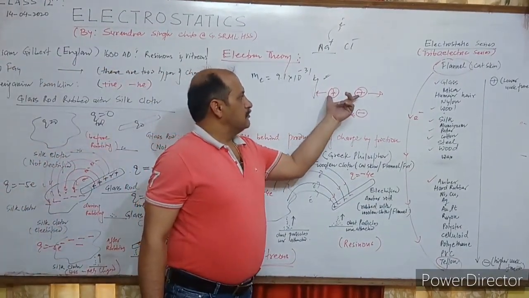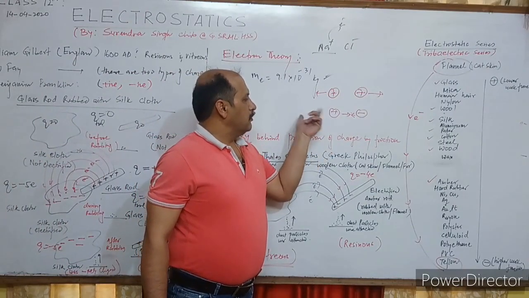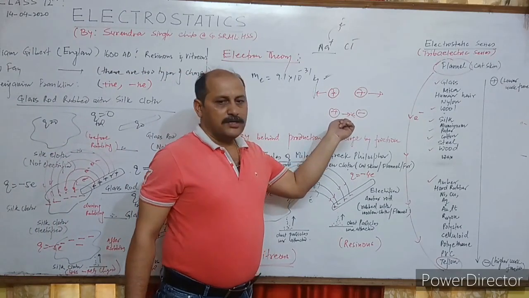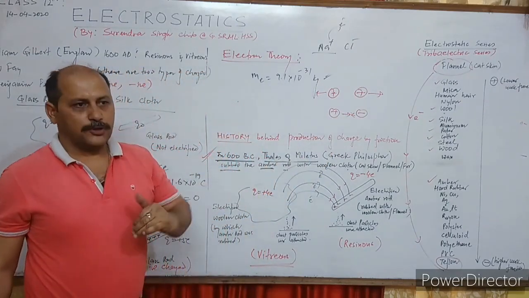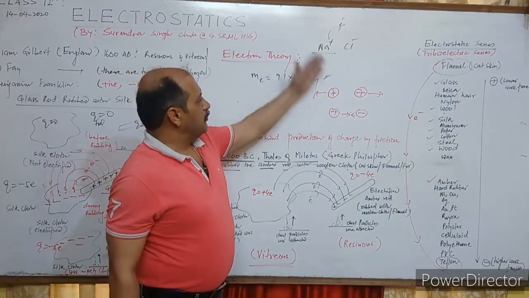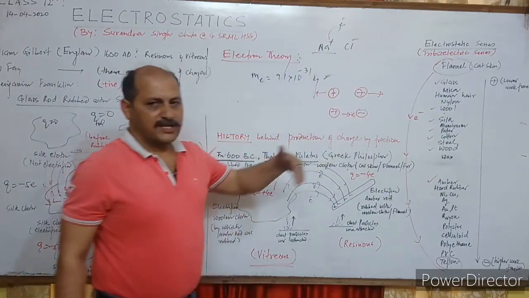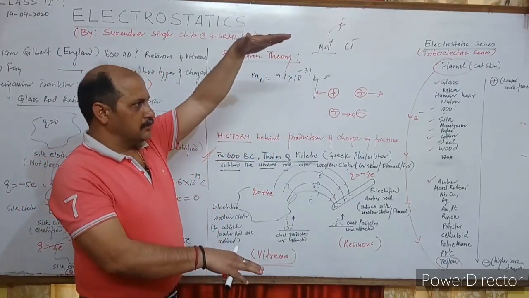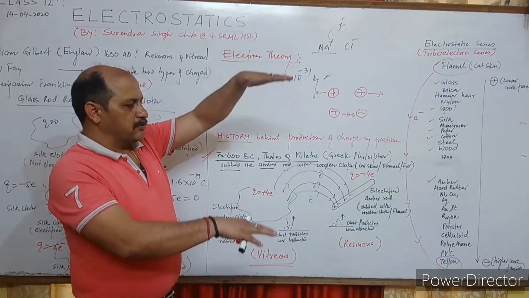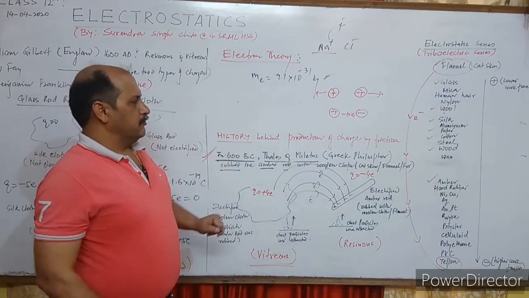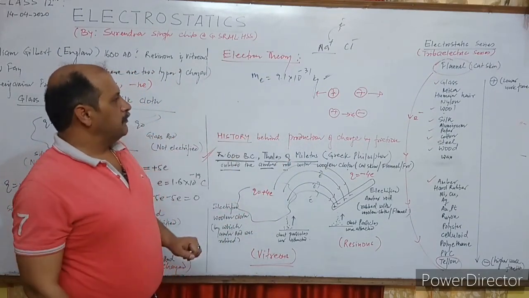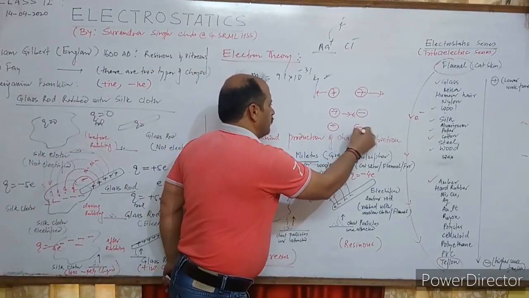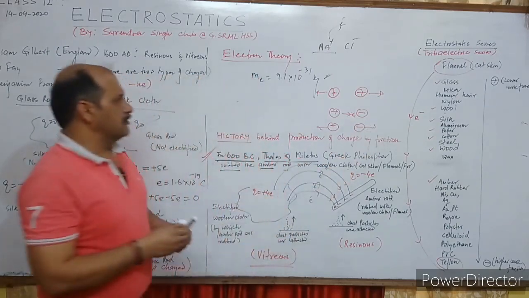Why do these two positive charges repel? Why do these two attract? These two attract to attain equilibrium of energy, potential energy. This may be higher potential, this may be lower potential. I will explain it later on. The higher potential and lower potential get attracted towards each other to attain equilibrium. These are the same, negative and negative will also repel. This is the theory behind it.